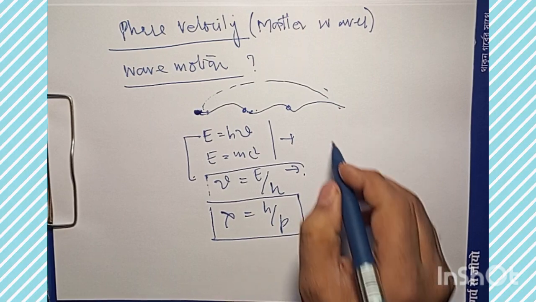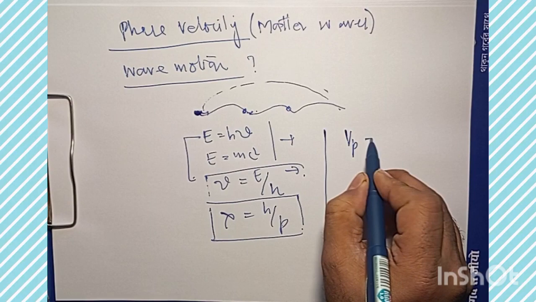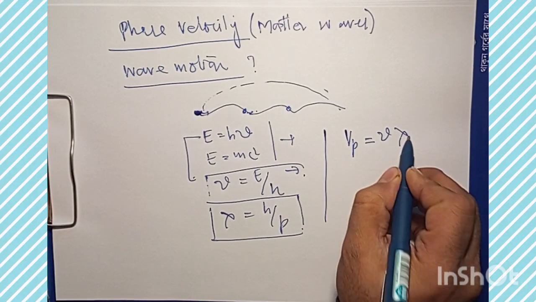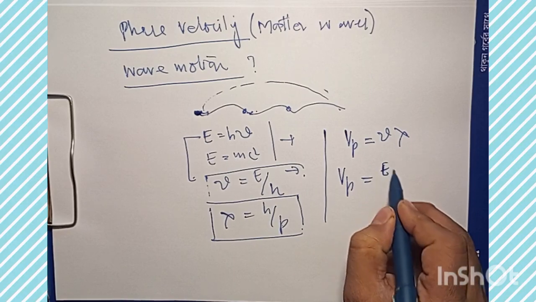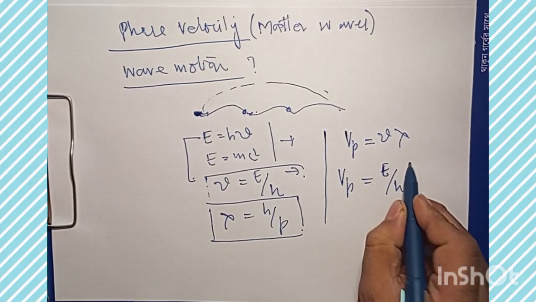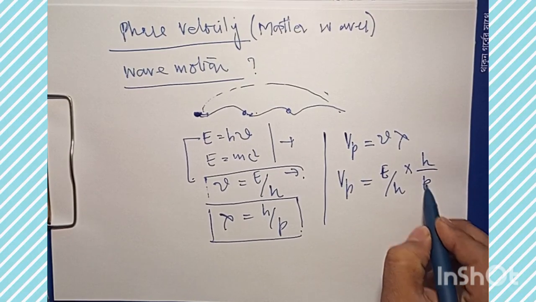Now, to write a general equation for phase velocity, v is nu lambda. So this Vp will be nu, which is E by h, times h by p.